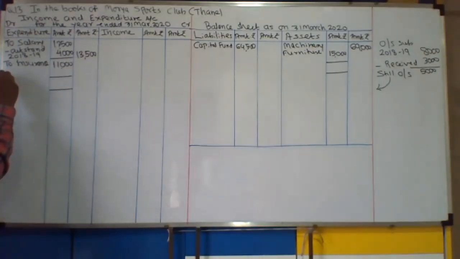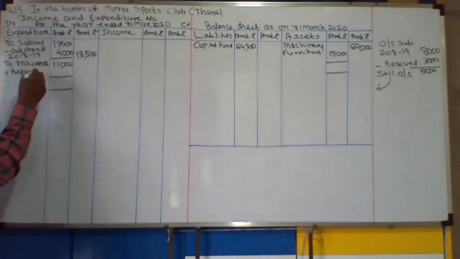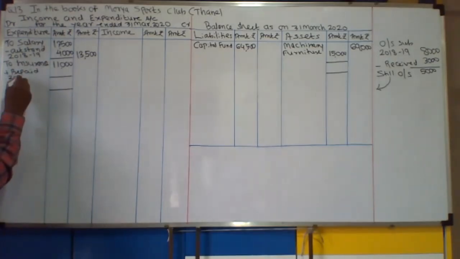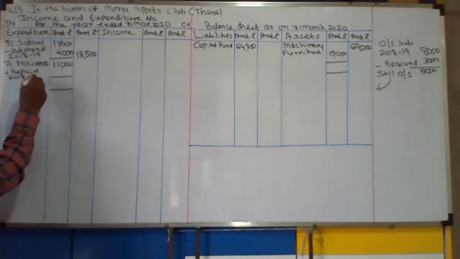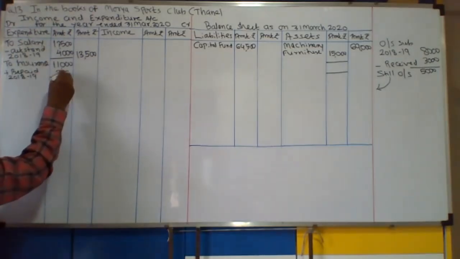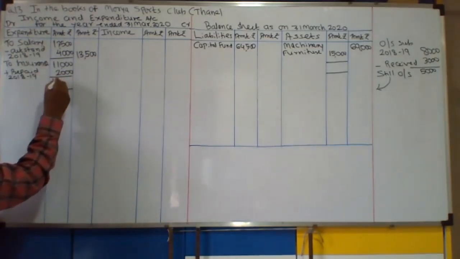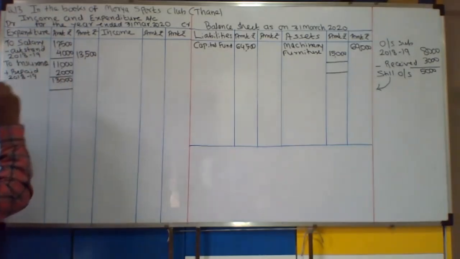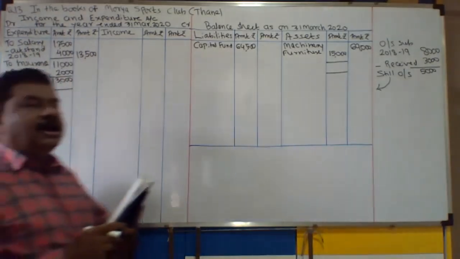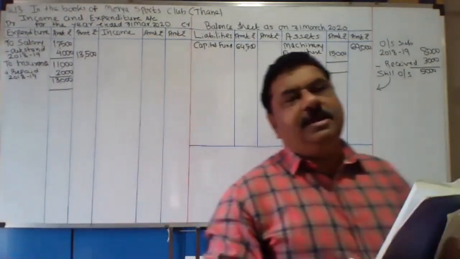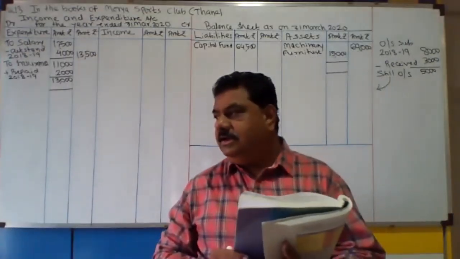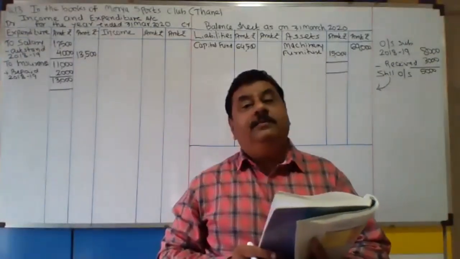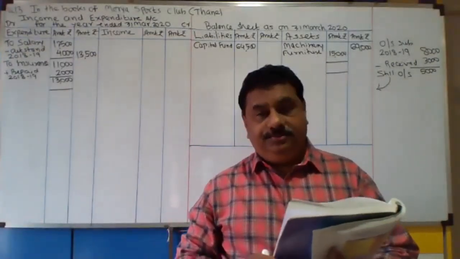Now last year prepaid is to be added. Prepaid in last year 2018-19 is to be added. So it is now becoming 13,000. For last year outstandings and prepaid, there is always a single effect when the balance sheet is already given to you.